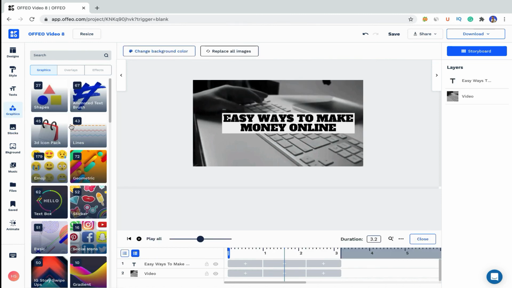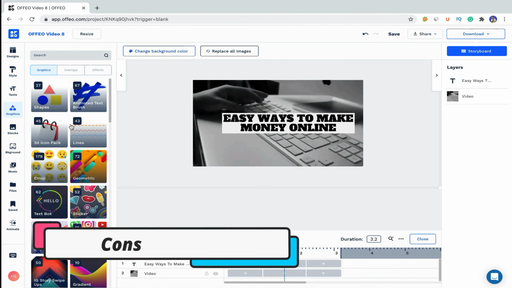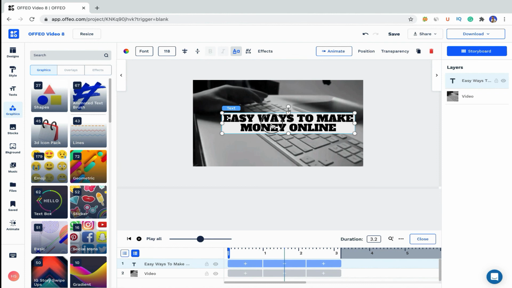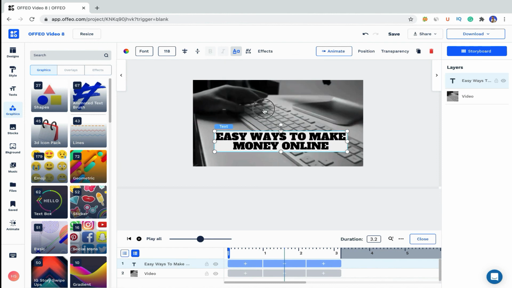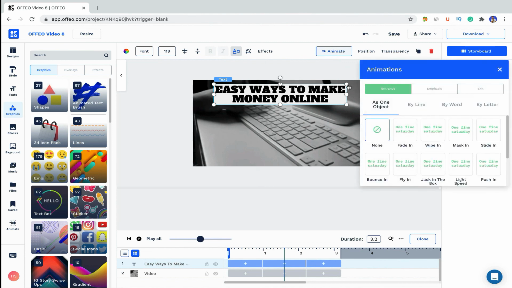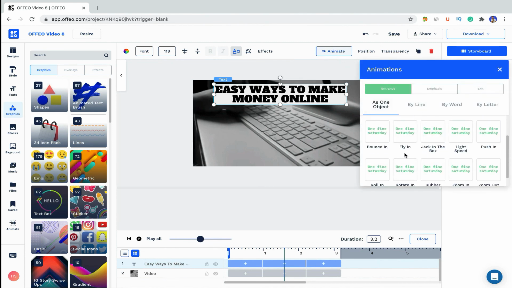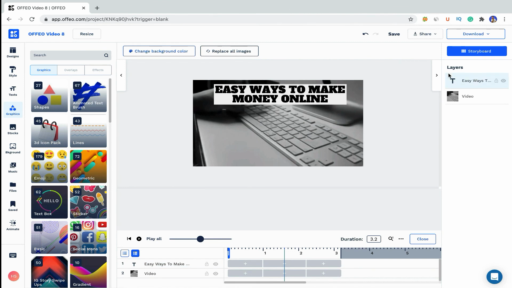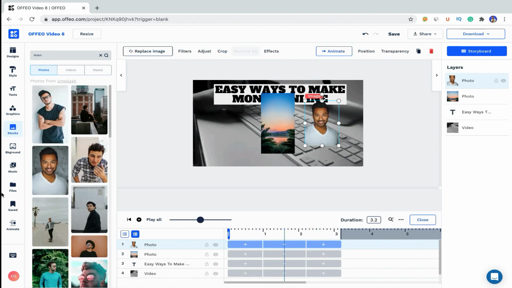Now coming to the limitations of this platform, I think one of the biggest limitations is you can't use custom animation. So let's say for this thing we want to animate it to go from here to here. We can't do that. We can apply animation for how things will appear, but we have pre-made animations. There is no custom animation. That's the thing I'm talking about. And the second is there is no direct uploading button for social media platforms, which I assume they will add in the future, but I'm not sure about it. Let's see. So yeah, pretty much that is it for this video.